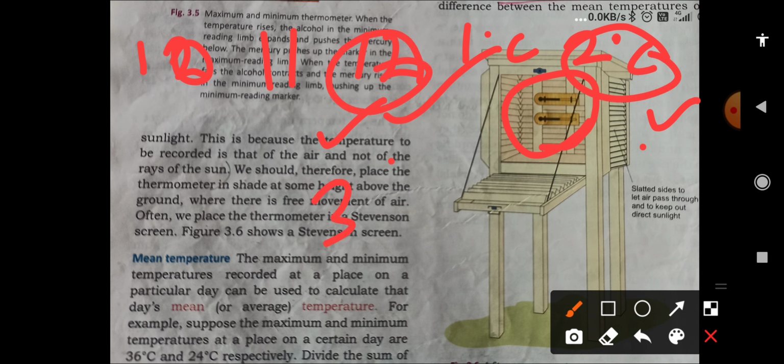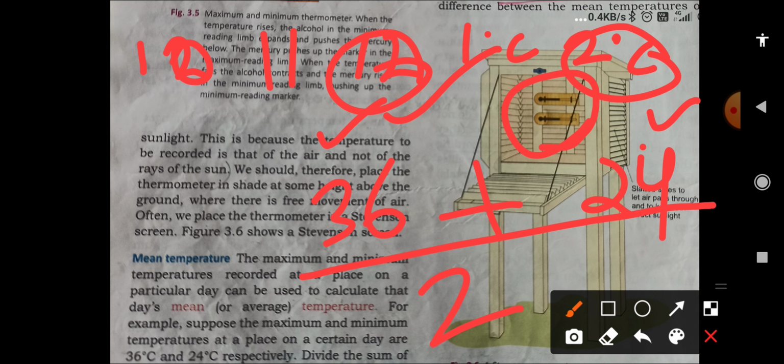Like if it is 36 here and 24 here, we add them and divide by 2, and we get the result.